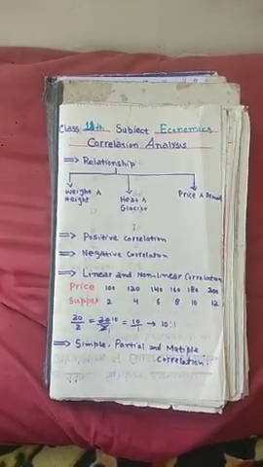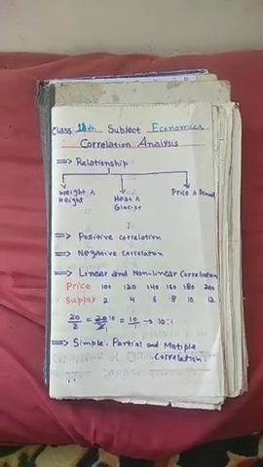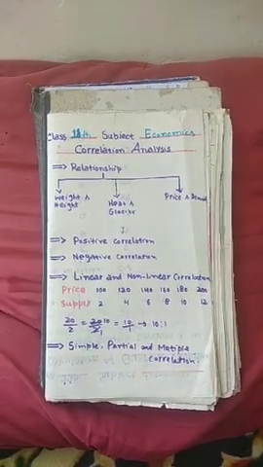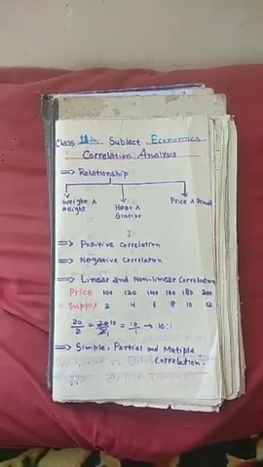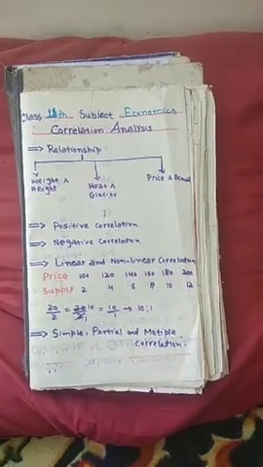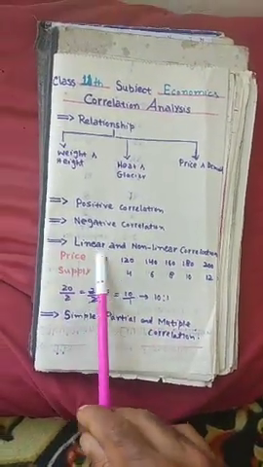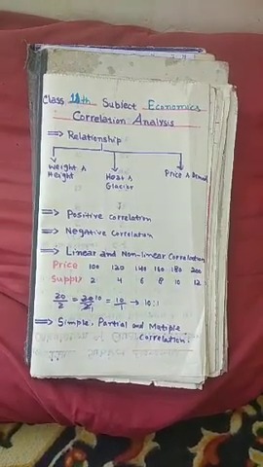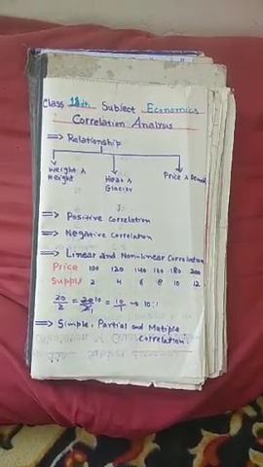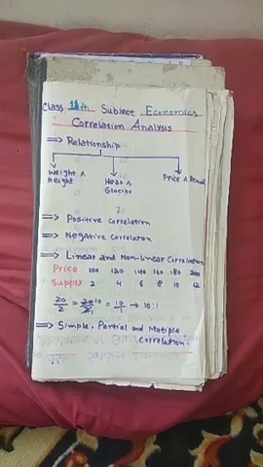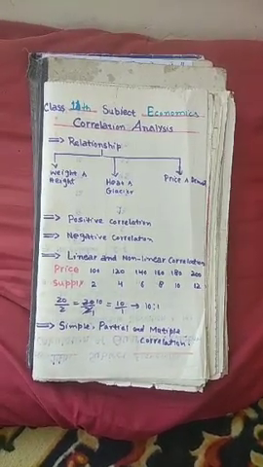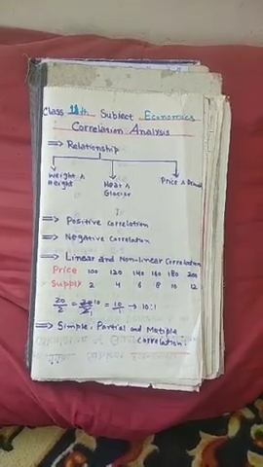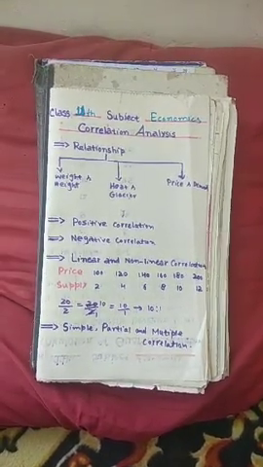Another type of correlation is linear and non-linear correlation. So what is linear, and what is non-linear? As I have shown here in an example, correlation between two or more variables is said to be linear if the amount of change in one variable bears a constant ratio to the amount of change in another variable.